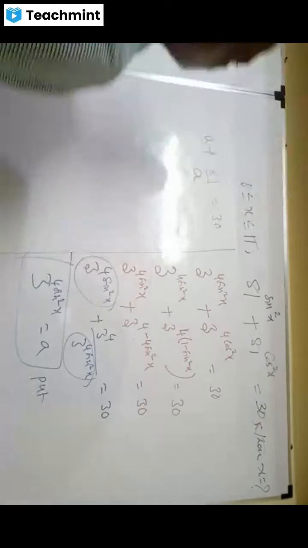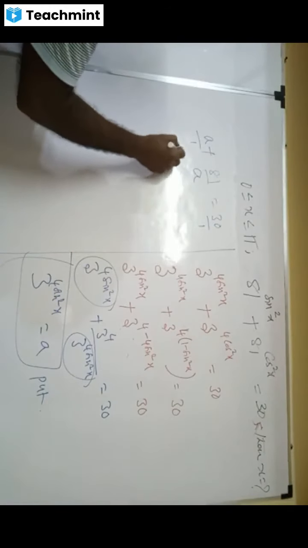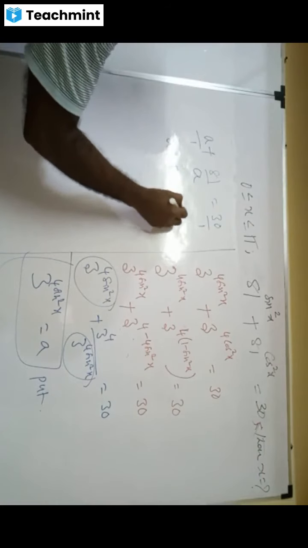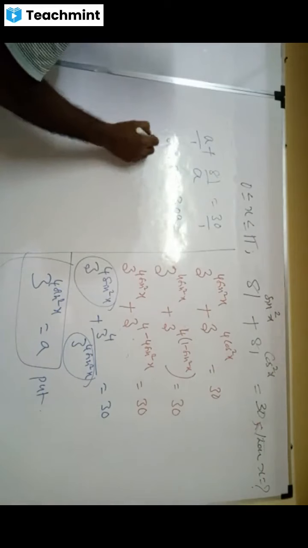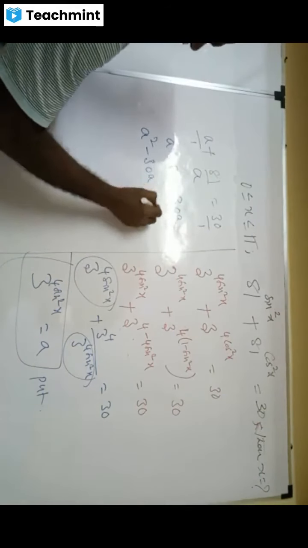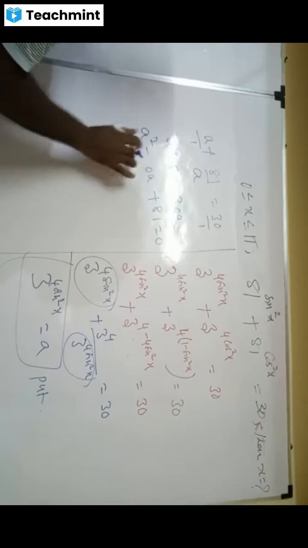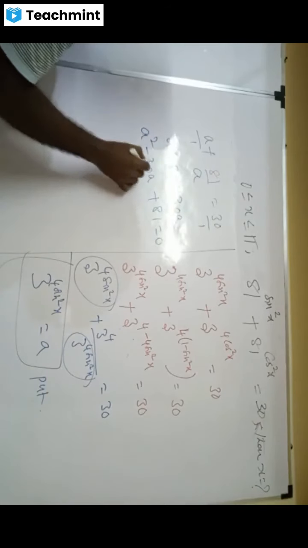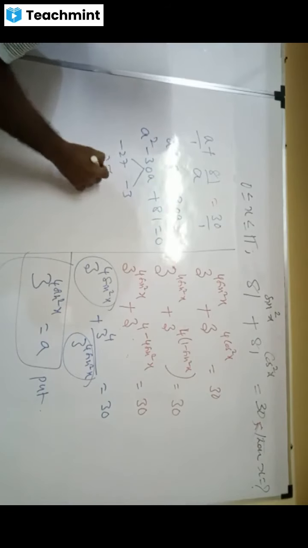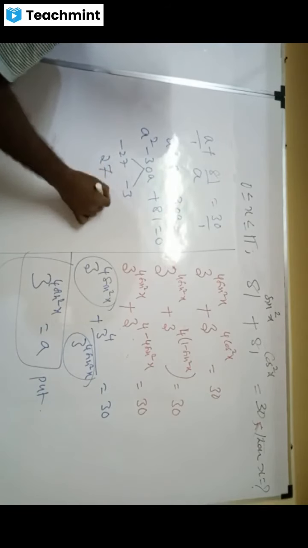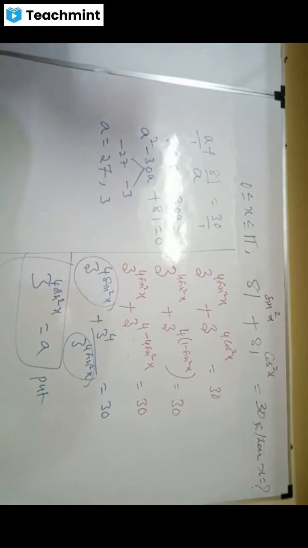Brilliant. But just take the LCM and cross multiply, so a square plus 81 equal to 30a. Yes or no? Yes, sir. Ones are 81, minus 27 and minus 3. Negate it. Therefore, a is...